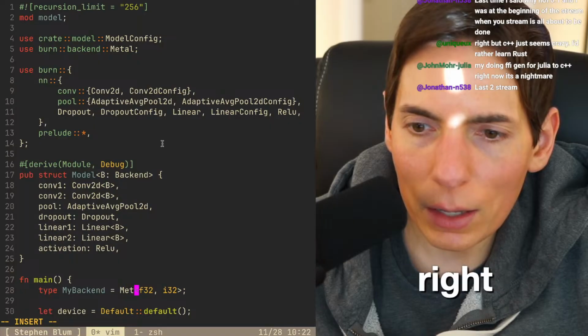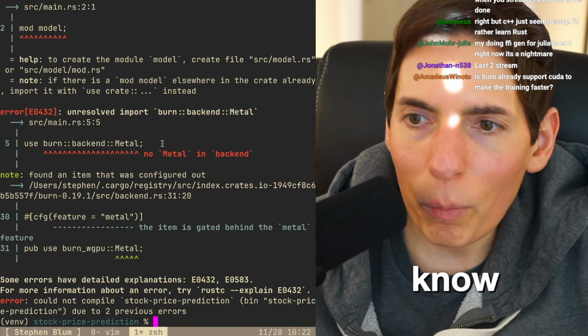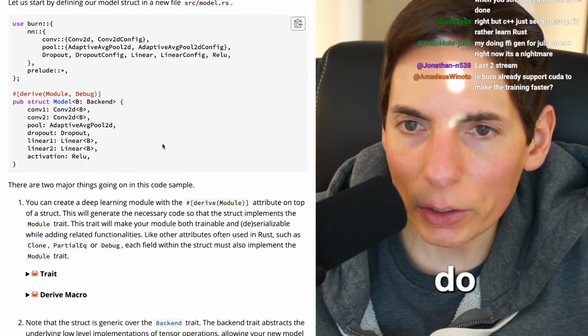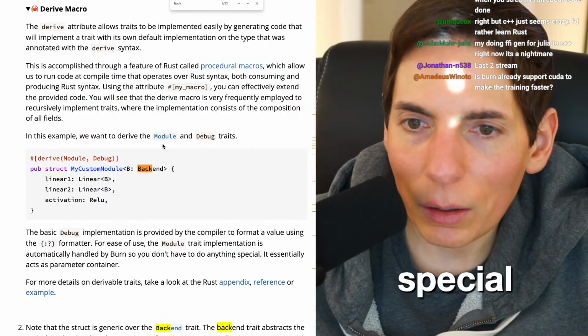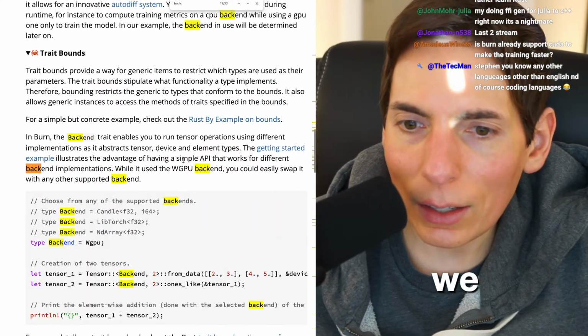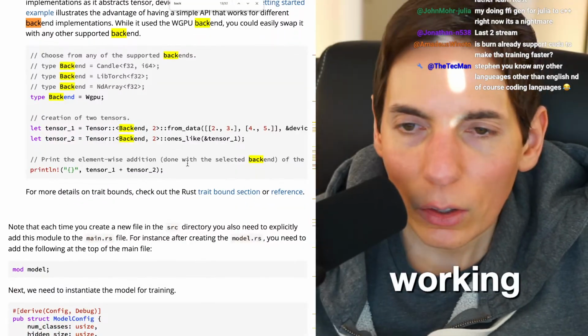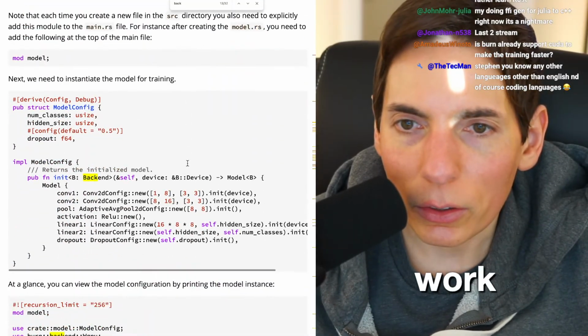/WGPU. All right, Metal. Is that something that we can do? I don't know. No Metal backend. Do we have to do something special? Can we see the backends? All right, so how do we get that? So it's not even working. It says WebGPU, but it's not even working. WebGPU doesn't work. Oh my goodness.